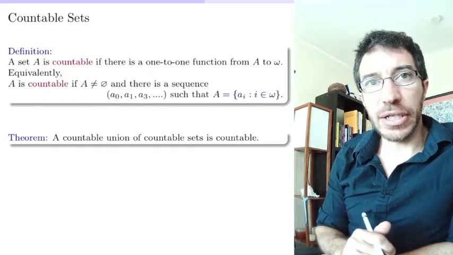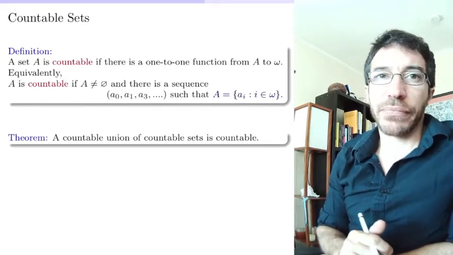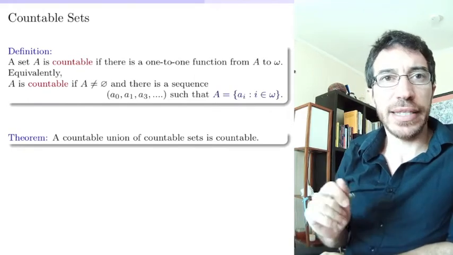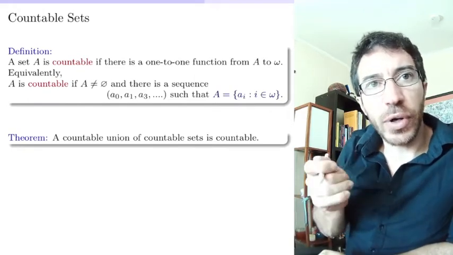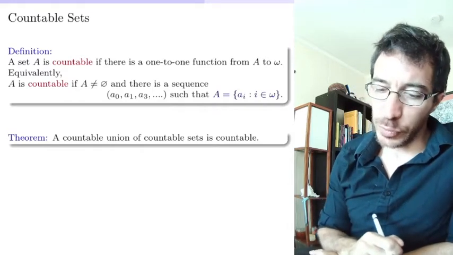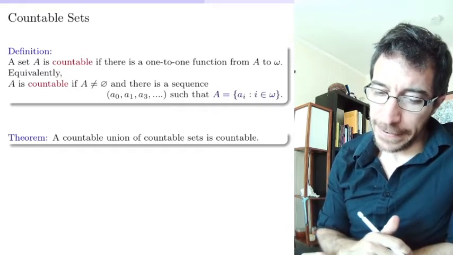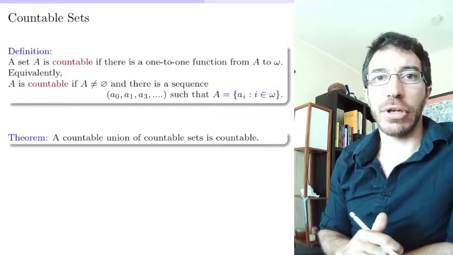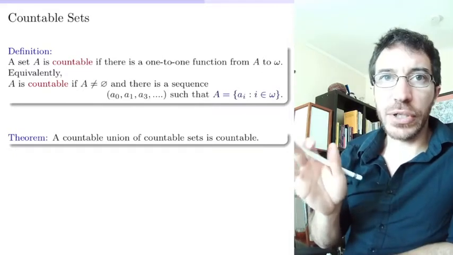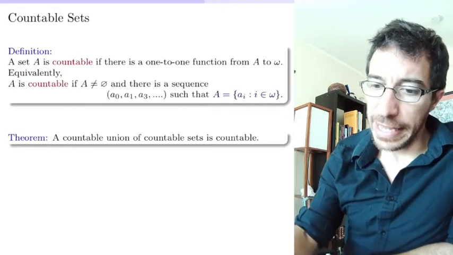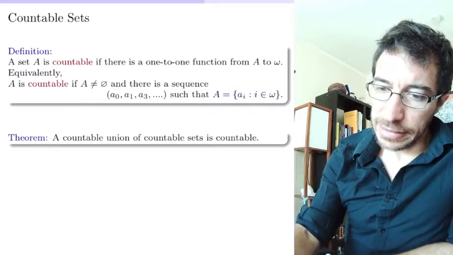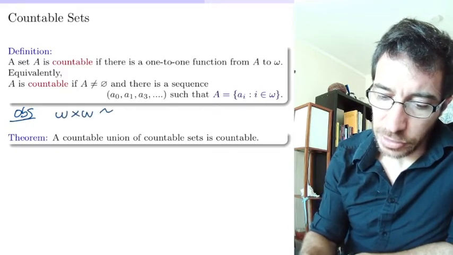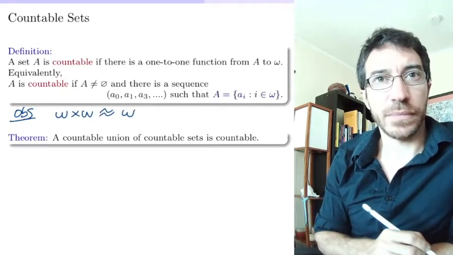And this is an important theorem, which might be very obvious, but it requires a proof using the axiom of choice. So it's worth at least looking at it and figuring out where it is that we need the axiom of choice to prove this theorem. It says that a countable union of countable sets is countable. Okay? So there is one thing that we know already, and that is that omega times omega is equinumerous to omega.